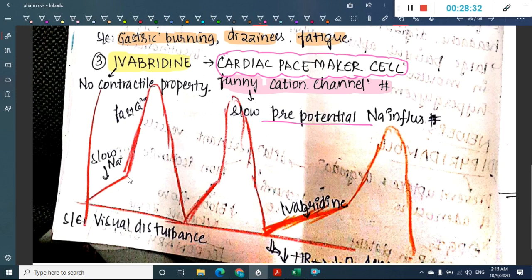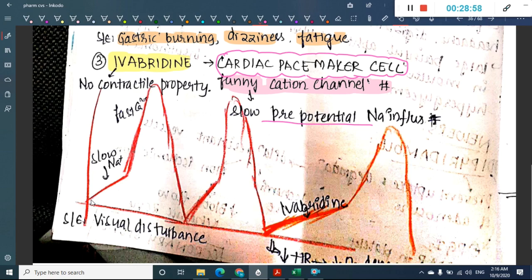Before the action potential, this slow sodium influx is mediated by these funny channels. But when you give ivabradine, these channels are inhibited, and as a result we have slow activation of this prepotential sodium influx.